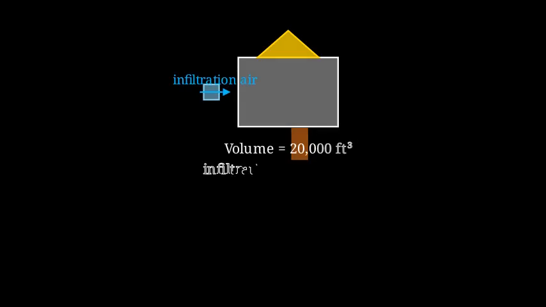Today, we are going to walk through how to find a sensible heating load due to infiltration on a cold winter day. A residence has an estimated infiltration rate of 0.5 air changes per hour in a volume of 20,000 cubic feet. We'll draw the house, show the air coming in, and mark the information we know.